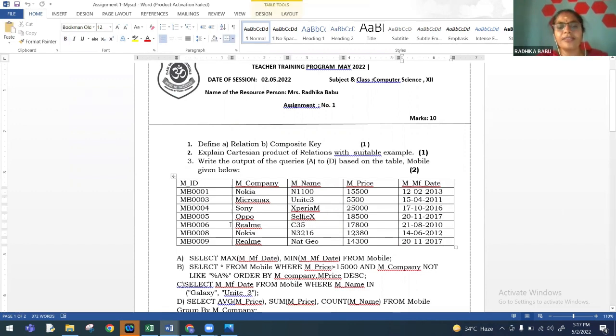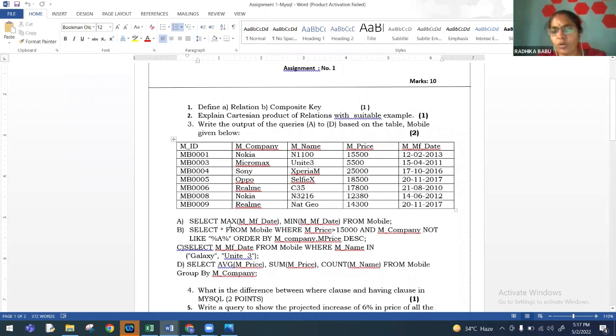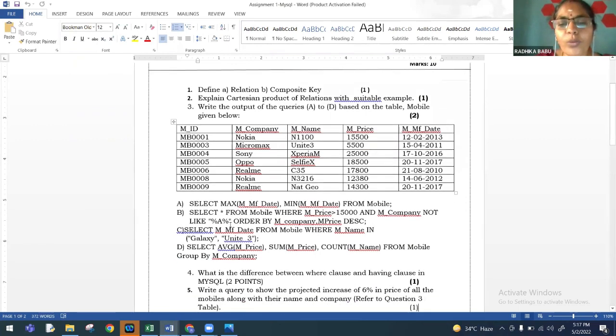Okay, so we have theories like relation, composite, and all. They have to go to the textbook only. Cartesian product, understanding and reading. Coming to the output questions, these queries, we are going to teach them the syntax, and if the concept is correctly understood, they will be easily predicting the output.